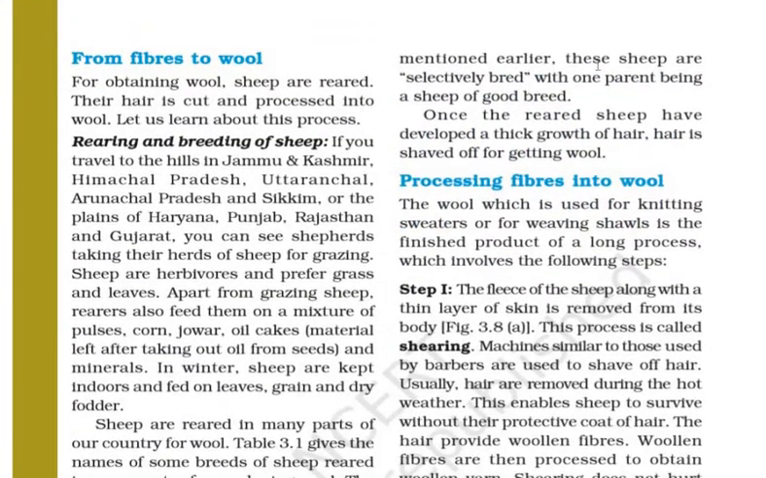As mentioned earlier, these sheep are selectively bred, with one parent being a sheep of good breed. So a sheep of good breed is used for reproducing new sheep which can yield good quality wool. Once the reared sheep have developed a thick growth of hair, it is shaved off for getting wool. So the hair of the sheep is shaved off or trimmed off to obtain the wool.